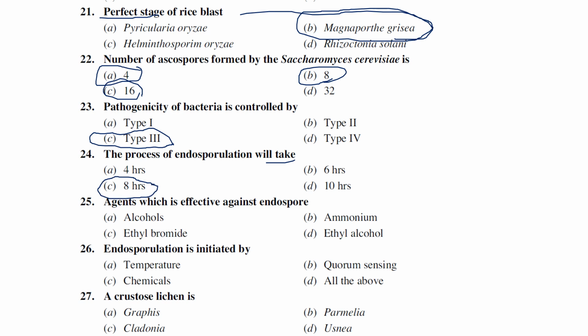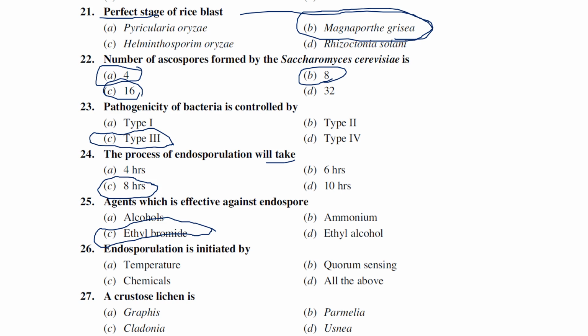Agents which are effective against endospores. So which of the following agents are generally effective or used to suppress these endospores? Alcohols, ammonium, ethyl bromide and ethyl alcohol. Generally, ethyl bromide is very effective against these endospores.